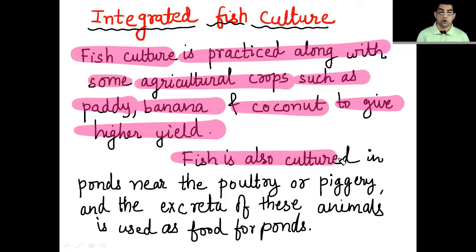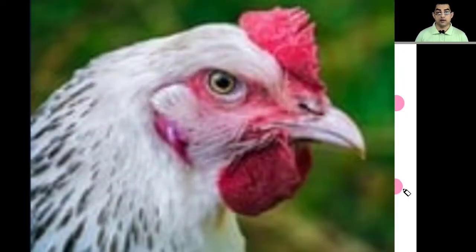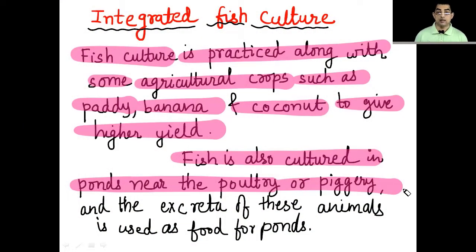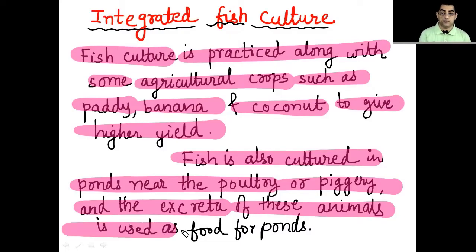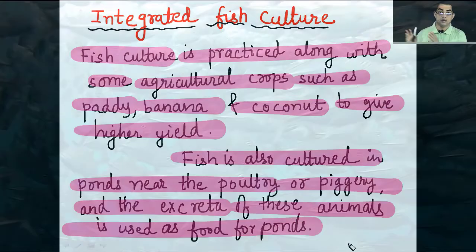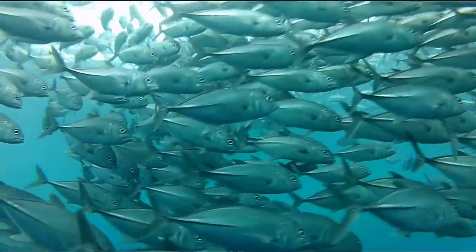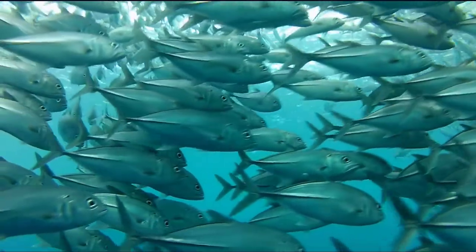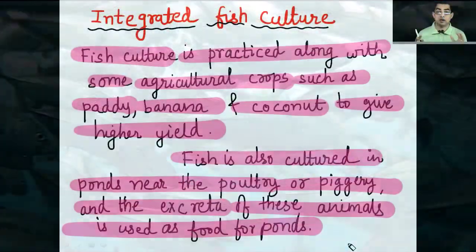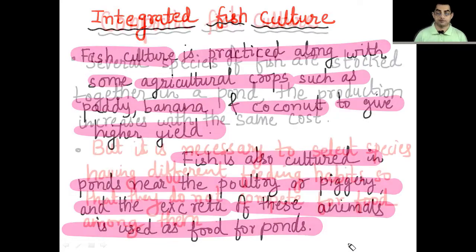Like fish is also cultivated in ponds near the poultry or the piggery. So if you have a pig farm or a poultry farm, near to that, they also start doing fish culture. Why? Because all the excreta of these animals, of the poultry, of the piggery, can be used as food in the ponds for these fishes. So the waste product of poultry or piggery can be used as food for fishes. So again, this is a kind of integrated fish culture.